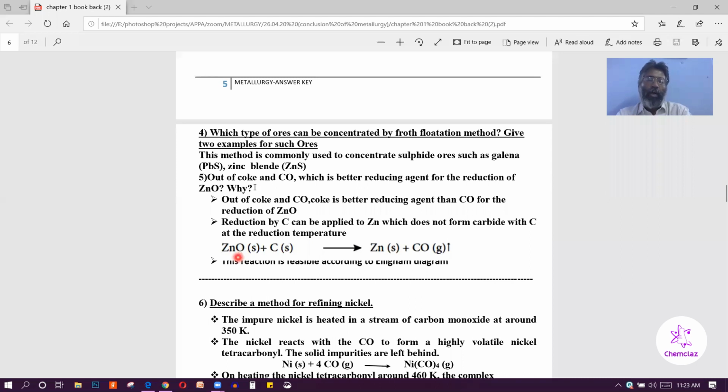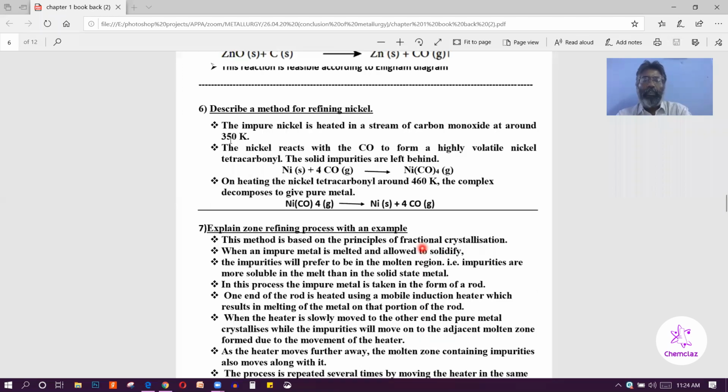So, coke and carbon monoxide, which one is the more suitable reducing agent? Coke is more suitable because it can form stable carbon monoxide according to the Ellingham diagram. The next question: describe the method for refining nickel.